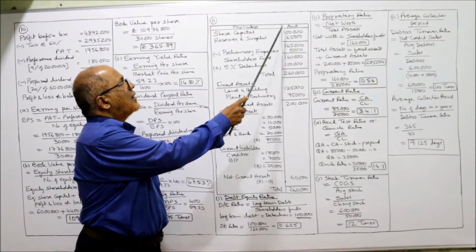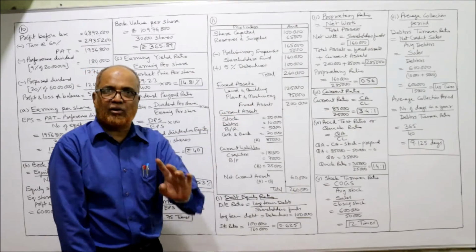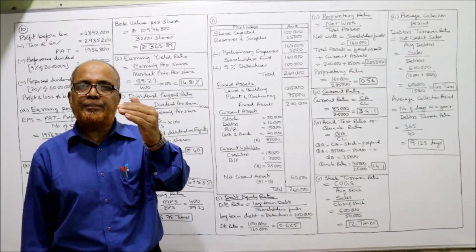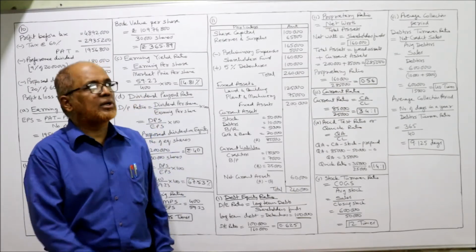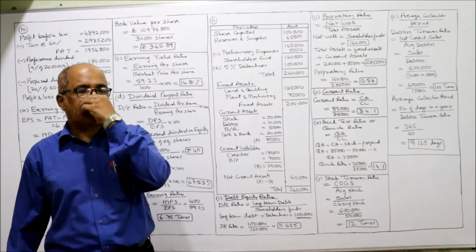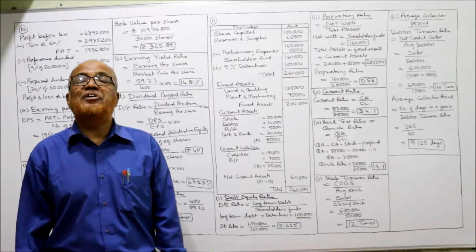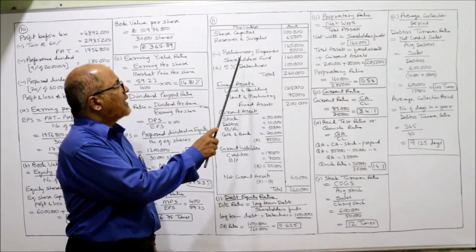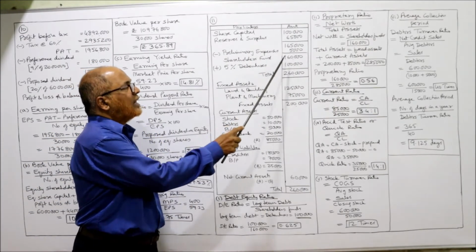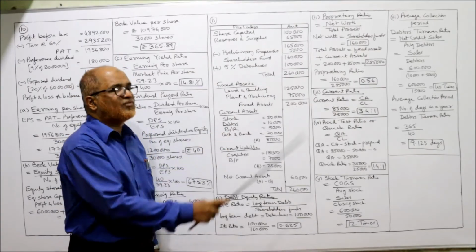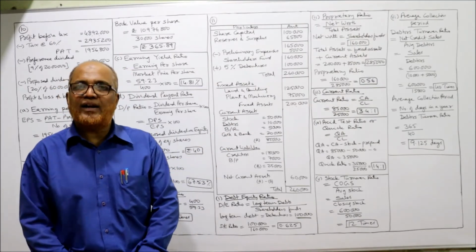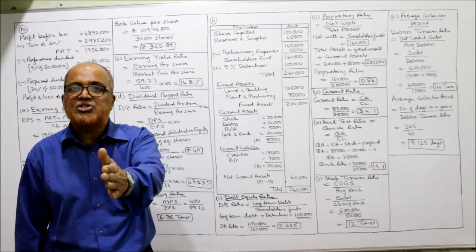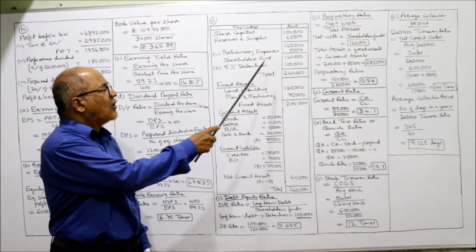First our particulars, amount. Share capital 1 lakh rupees given on the liability side. Reserves and surplus 65,000. So if you add up share capital and reserves, you get 1,65,000. From this, I am deducting the fictitious asset. Fictitious asset is preliminary expenses. So preliminary expenses, deduct 5,000, 1,60,000. This is called shareholders fund. Shareholders fund consists of share capital plus reserves minus fictitious asset. So one item we got, shareholders fund.